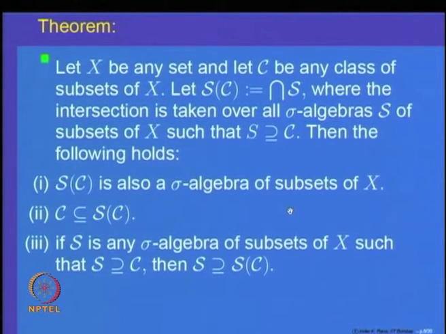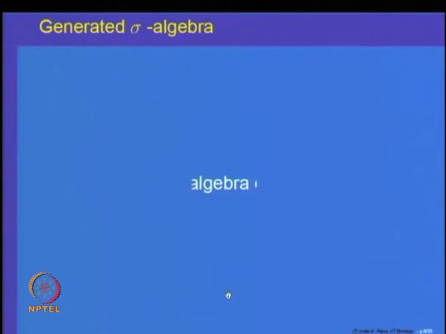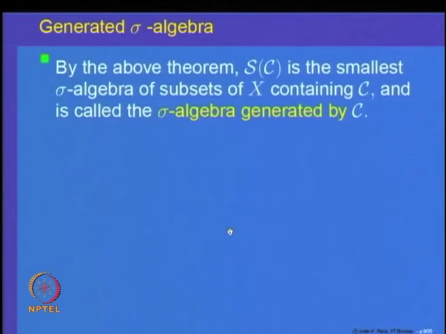So, what we have shown is, given a collection C of subsets of a set X, it may not be an algebra, but we can put it inside a sigma algebra of subsets of X denoted by S of C, and such a thing exists because of this construction. Such a thing is called the sigma algebra generated by the class C.